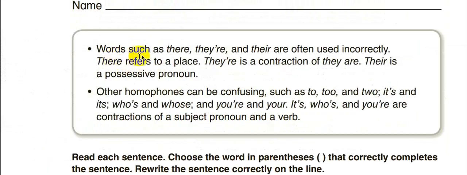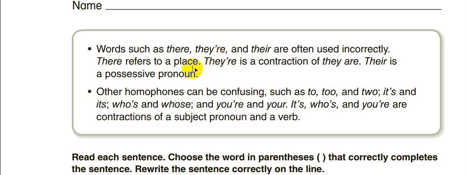Now he said words such as there, they're, their. Those they call homophones. Okay, those are the homophones. If you pronounce them, they have the same pronunciation but are different in meaning and different in spelling. So this is usually the common mistake when people use them in writing sentences.